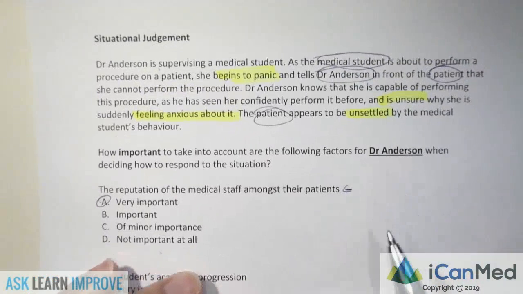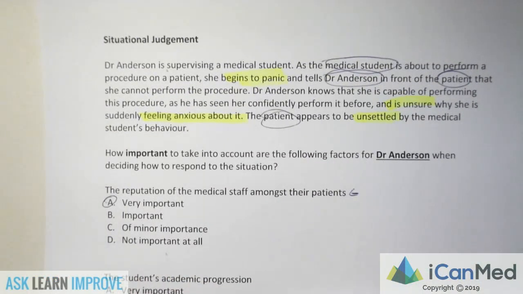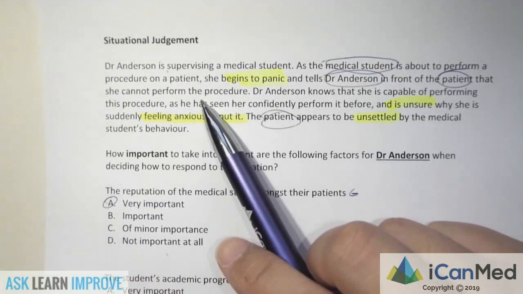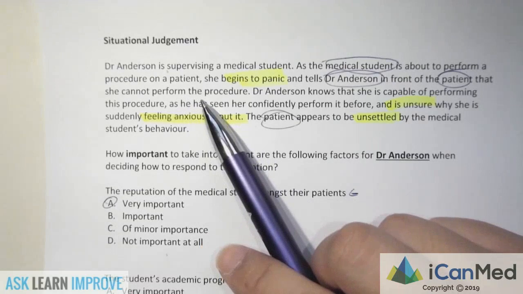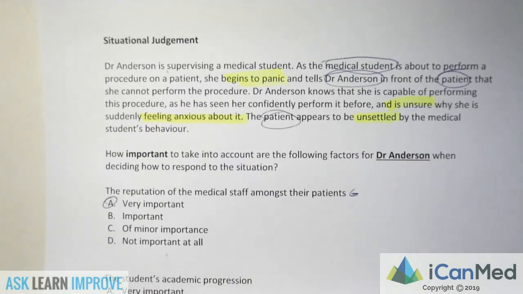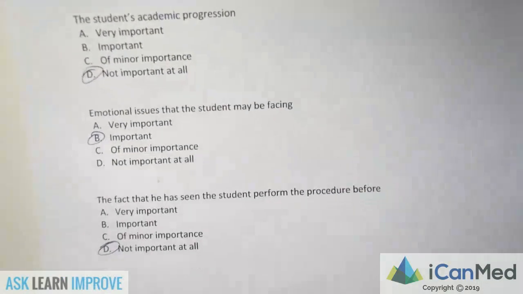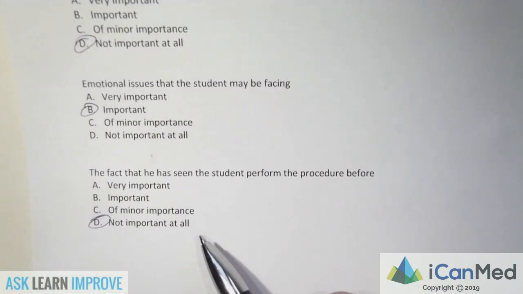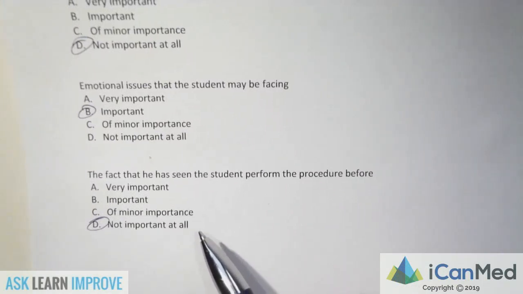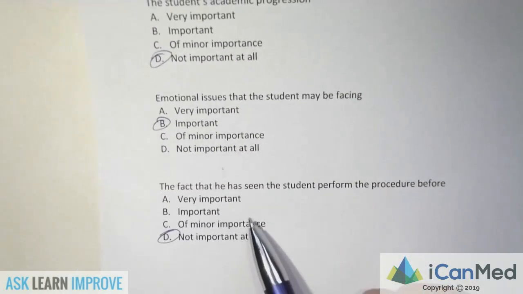Dr. Anderson, like I said before, his response should be to make sure that the patient is not unsettled, to settle him down and to make sure the patient is looked after properly. That's the number one concern. And then his secondary concerns later on, yes, why is the student anxious about it and all that. However, that consideration doesn't actually affect how he should respond. So there we go, there are our answers.